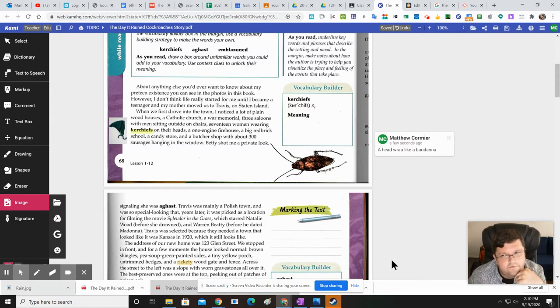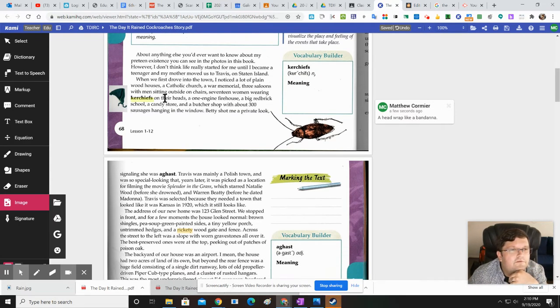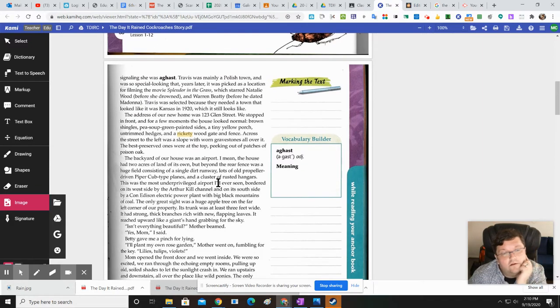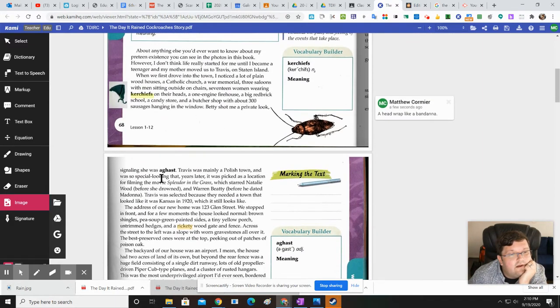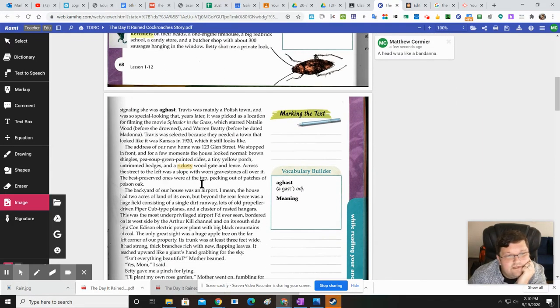Cool. Now I have 6 more. So you're going to repeat the process of highlighting it, looking it up in the dictionary, writing a comment about what it means in my own words, and putting a picture next to it until I get all the way down to my 7th. Once I get to the very last one, I'm going to do a voice comment. So I've already picked rickety for my 7th word. That'll be my last word.